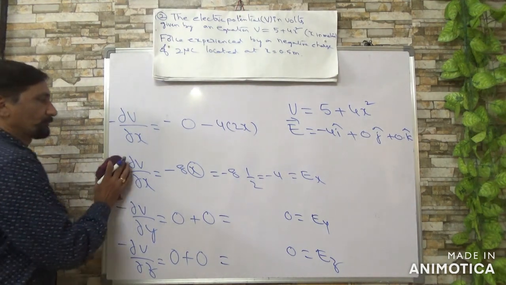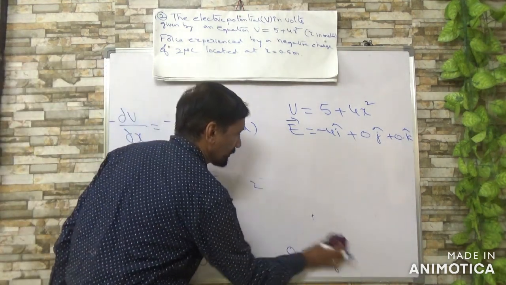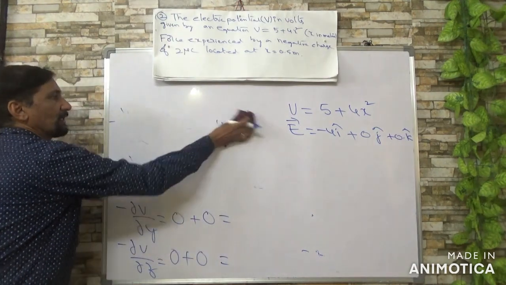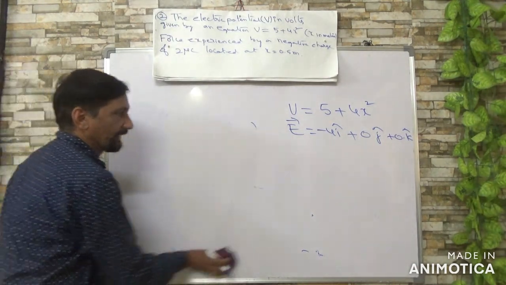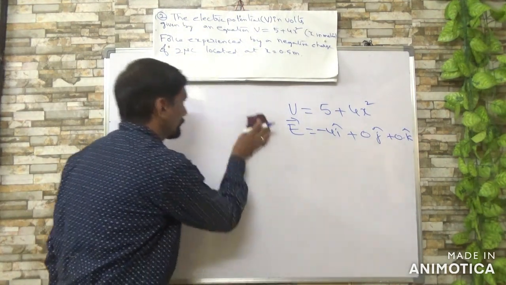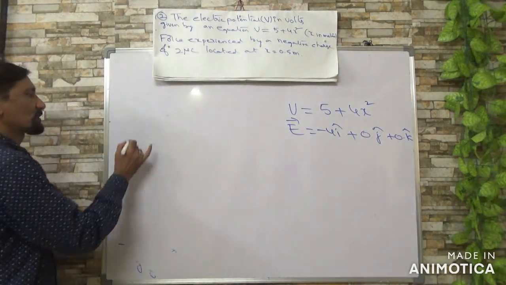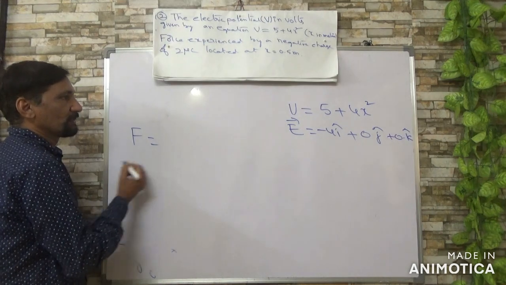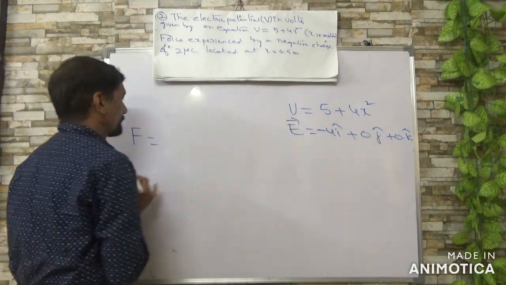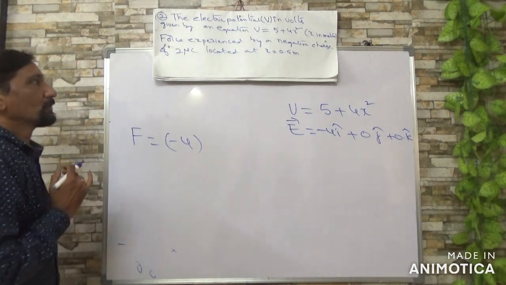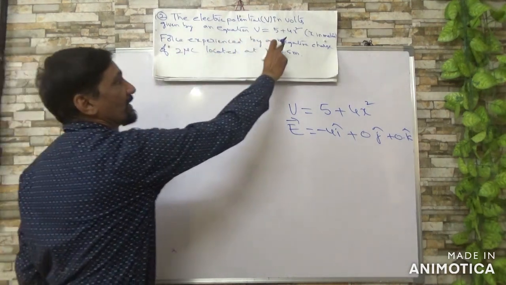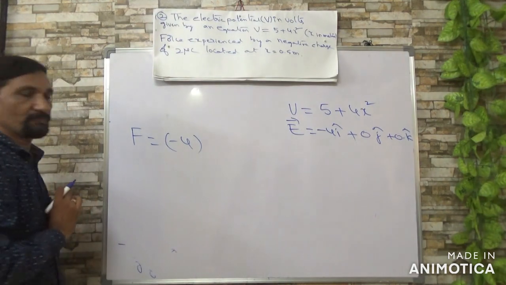Now you want to find the force experienced by the charged body when it is held in the electric field. So force experienced is EQ, E is minus 4. They said they are placing a negative charge, no?